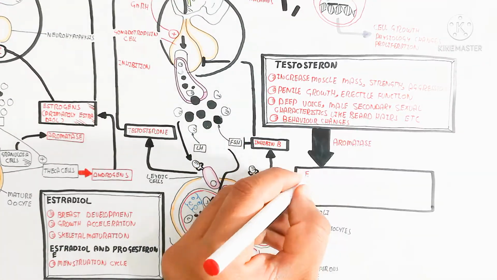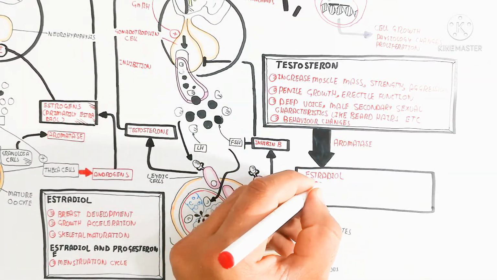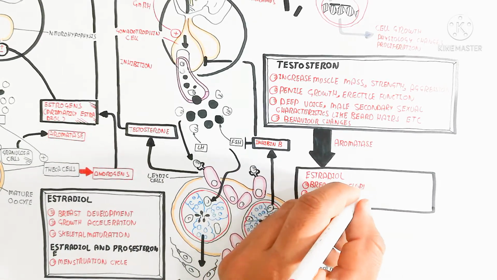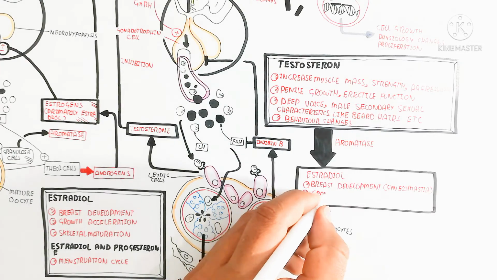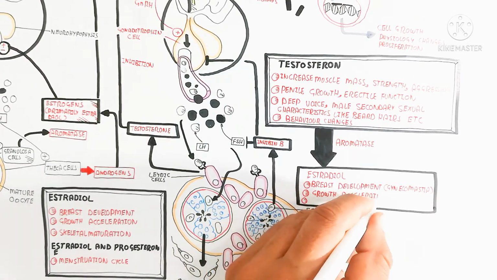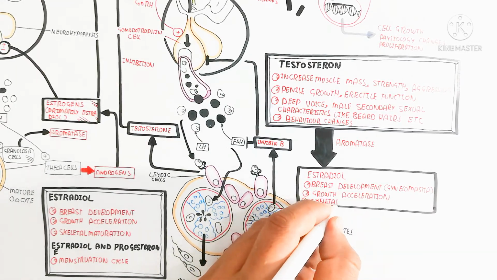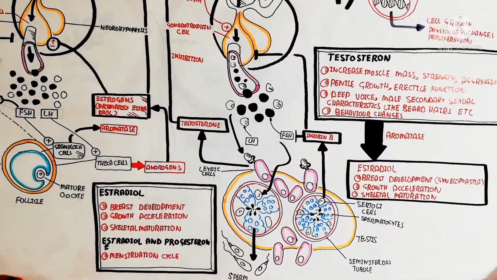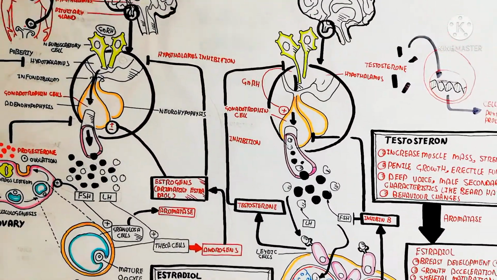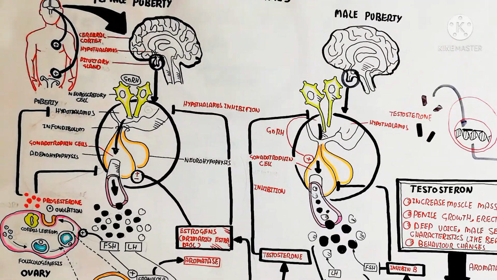Like a growth factor, which requires binding, this will not require the binding, and specific growth will occur. The estradiol will be converted through aromatase enzyme activity from the excessive testosterone, which will lead to breast development, gynecomastia, growth acceleration, and skeletal maturation of the male.